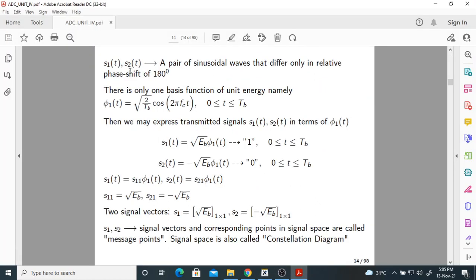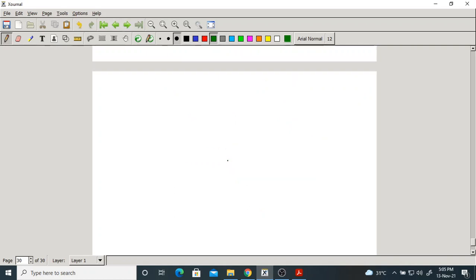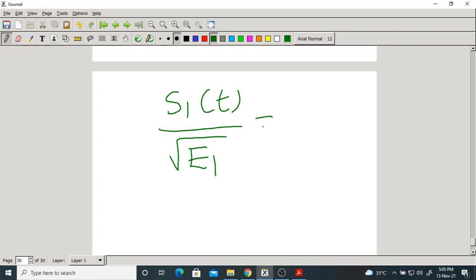S1 of t, S2 of t, a pair of sinusoidal waves that differ only in a relative phase shift of 180 degrees. There is only one basis function of unit energy, namely. Okay, right. I told in the last class how to find the basis function. Take a signal, divide it by the root of its energy. You get a basis function.